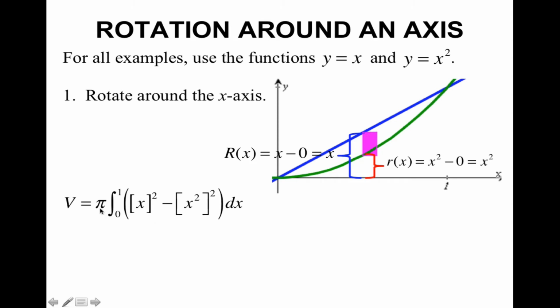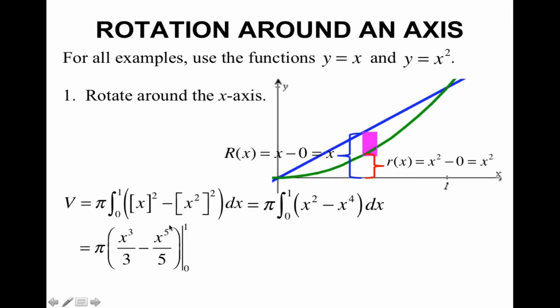So I have pi times the integral from 0 to 1, because that's my intersection points. And I have the outer radius squared minus the inner radius squared. All right, so now I can go ahead and simplify before I integrate. So I now have x squared minus x fourth. I'm going to integrate that, evaluate at 1, and then evaluate at 0. The zeros cancel. And do a little bit more simplifying, and I get 2 pi over 15.